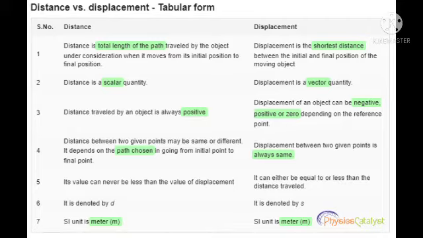Distance is denoted by small d. Displacement is denoted by small s. The SI unit of distance is meter, that is small m. The SI unit of displacement is also meter, small m.